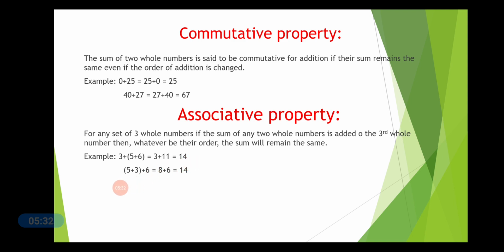Now, you change the order. You add 5 and 3 together and then you add 6 to it. So, 5 plus 3 will give you 8. You add 6 to it, then you get the answer as 14. So, any set of three whole numbers, when summed up in any order, their sum will also remain the same. It will never change. So this satisfies the associative property.